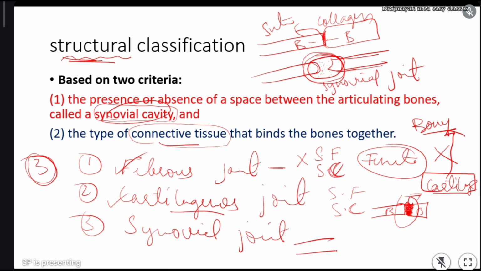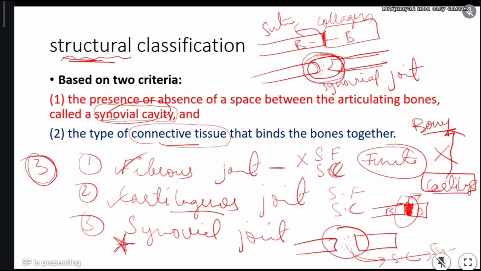Here two bones, this is one bone and this is another bone. Two bones are having one cavity, empty cavity, which is called synovial cavity, and this synovial cavity is filled with a fluid, jelly type fluid, which is called synovial fluid. And about the synovial joint, everything I'll explain you now. This is very very important.